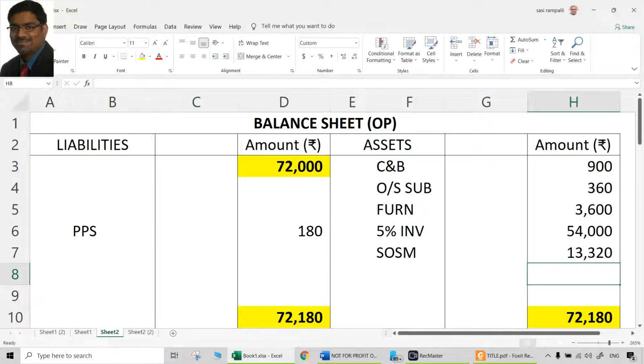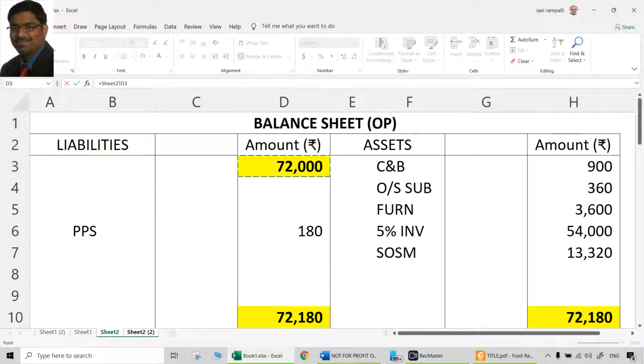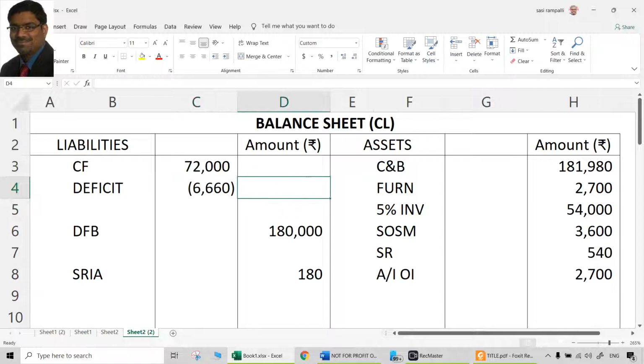For that purpose only, we need to prepare the opening balance sheet. If you do that manually, you will get 72,000 as the capital fund. Take it to the closing balance sheet, 72,000. Then what will be the capital in the outer column after deducting the deficit? 65,340. That is the capital fund.